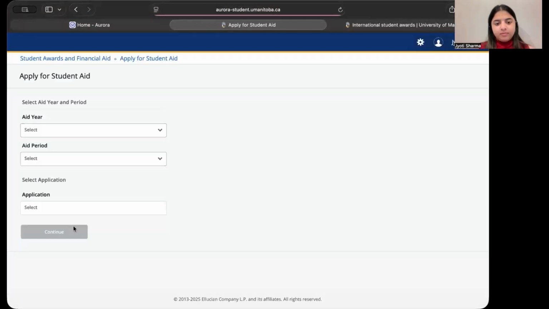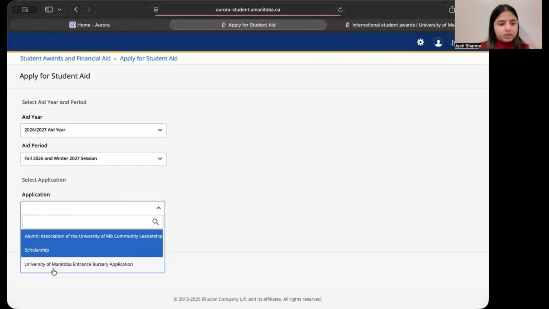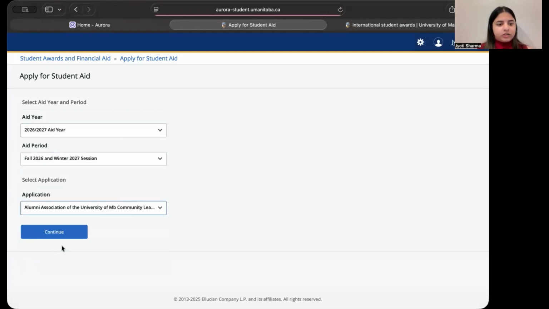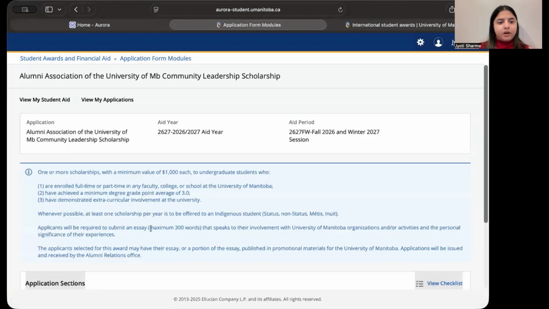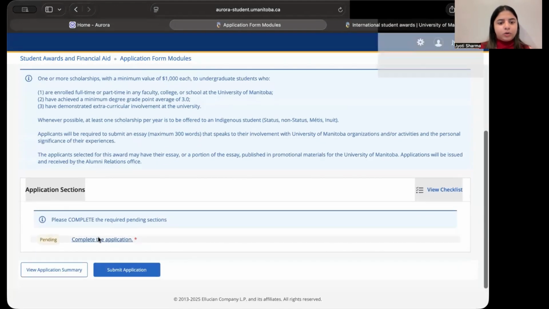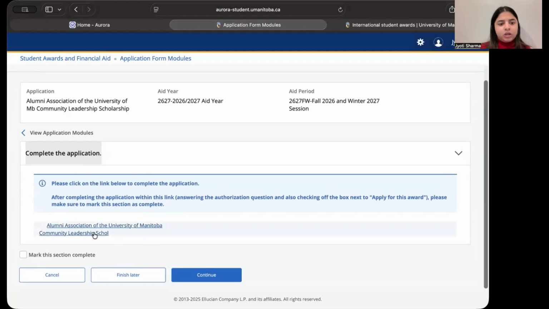You go to apply for student aid. Then you select the year, aid period, and the application type. Let's just tap on this one for now. Then this shows the application deadline and all these things. Confirm, and then you go complete the application.